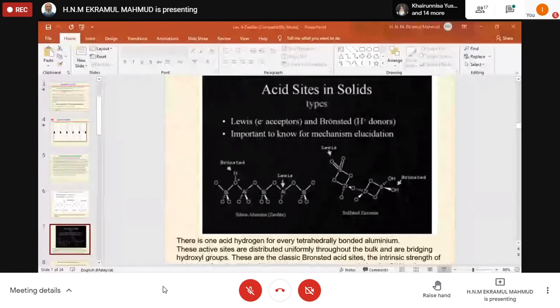The OH group is now attached. So these are classic Bronsted sites, the intrinsic strength of which is a function both of the particular environment and also of the silica alumina ratio. The silicon aluminum ratio in this structure is very important for its acidic properties, whichever acidic properties you want more, dominating that part. So if my slides are out of range, please inform me. Okay? If not, let me go ahead.